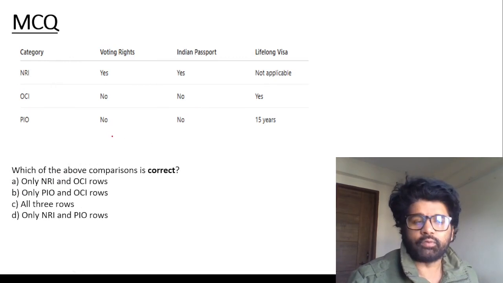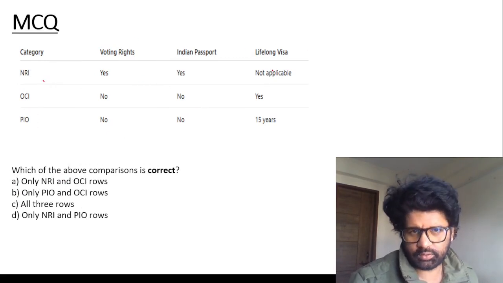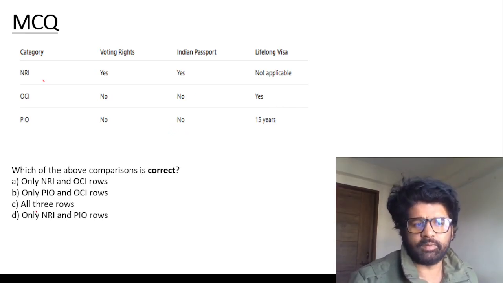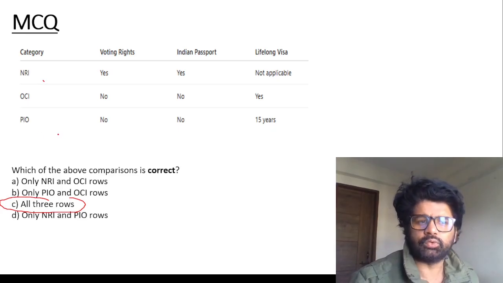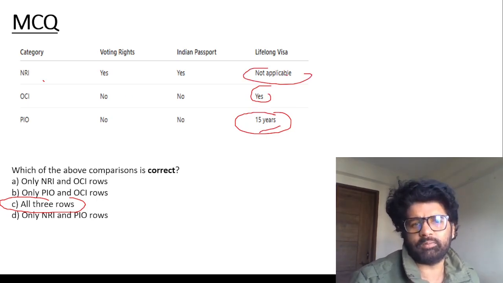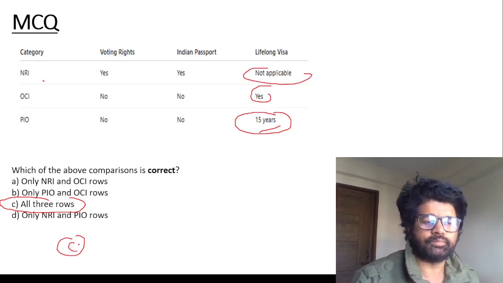See this. These are tough questions. NRI, OCI, PIO: voting rights, Indian passport, lifelong visa. There are some conditions. See how many of them are correct. All three rows are correct. So PIO, when they were there, these were the conditions: they were getting visa for 15 years. OCI, lifelong. NRI, visa is not applicable. They're Indian citizens. So C is the answer.